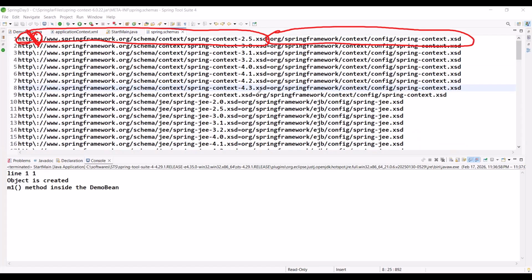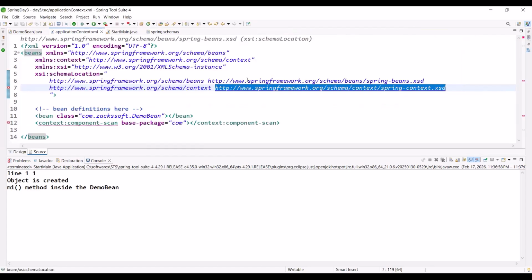Observe this line, line number 9: http www springframework org schema context spring-context. In our application context, we are writing the same thing only, right? Can you understand the same spring context?